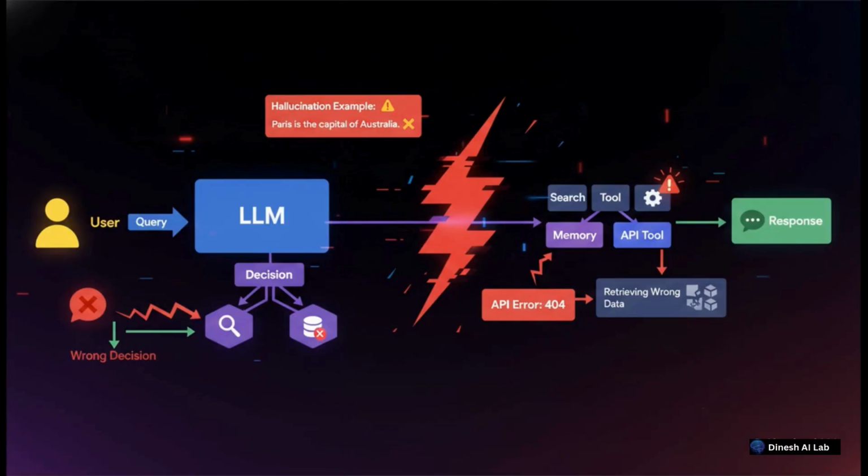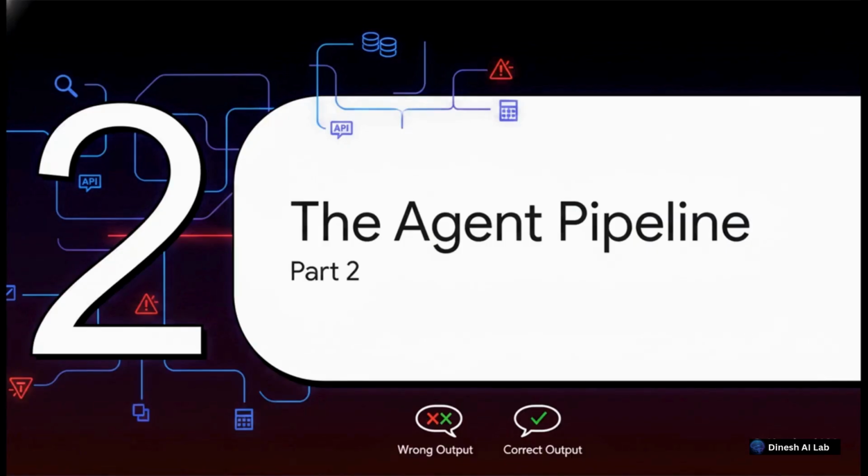The big idea to grasp here is that AI agents are systems. They're absolutely not magic. They rely heavily on reasoning, which is driven by large language models, plus external tools and memory. And honestly, that is their biggest vulnerability. If just one single piece of this interconnected system fails, the whole thing goes down. It's literally like a chain. It is only as strong as its weakest link. Which brings us to part 2, the agent pipeline.